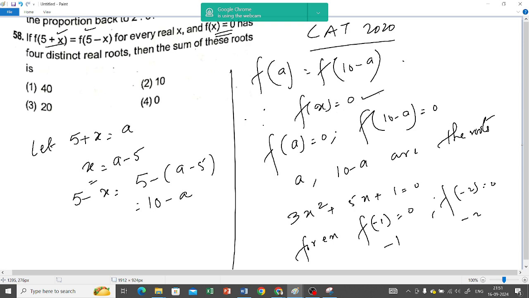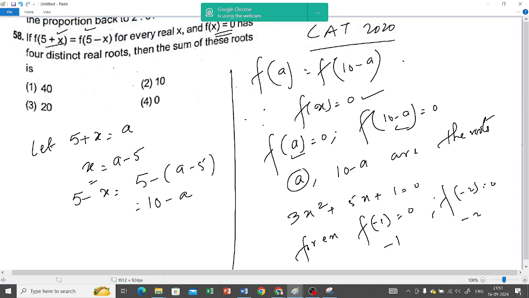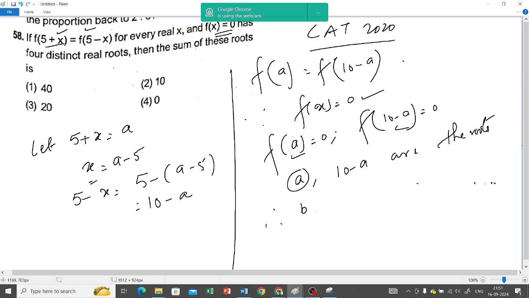Now here it is given that f of x is 0. That means in place of x, whatever you put, that should give 0. So f of a is 0 and f of 10 minus a is 0. In that case, a becomes a root and 10 minus a becomes a root. And not only that, in place of a you put any other value, that will also give you roots. So b and 10 minus b are also the roots. Just like a and 10 minus a are the roots, some other number b and 10 minus b are also the roots. So it is given 4 distinct real roots.